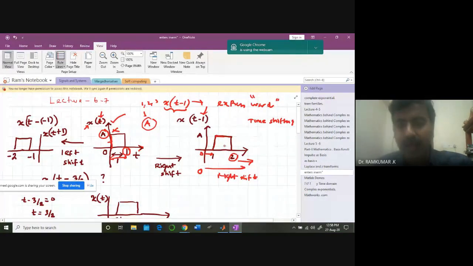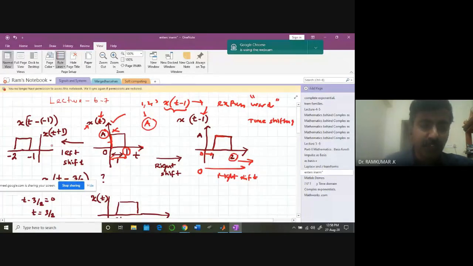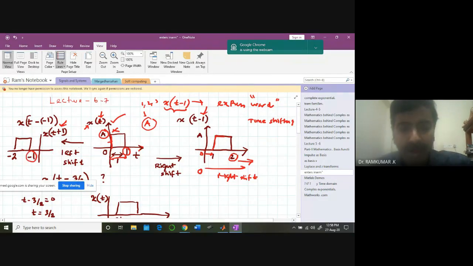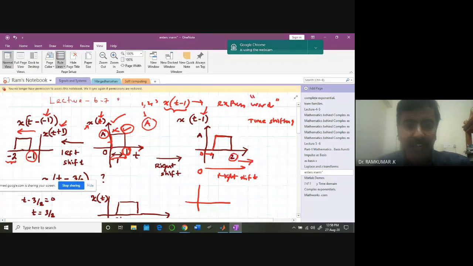Now in the same manner, you can think of the left shift also. Now instead of t minus 1, I'm talking about t plus 1. Now it is going to get 0. Whatever has happened at 0, it's going to happen at minus 1. And whatever happened at 1, it's going to happen at what? Minus 2. Okay, the entire signal now got shifted towards the left. I can say the same signal is right shifted by minus 1. I can also say that. Okay, always think in terms of right shift.